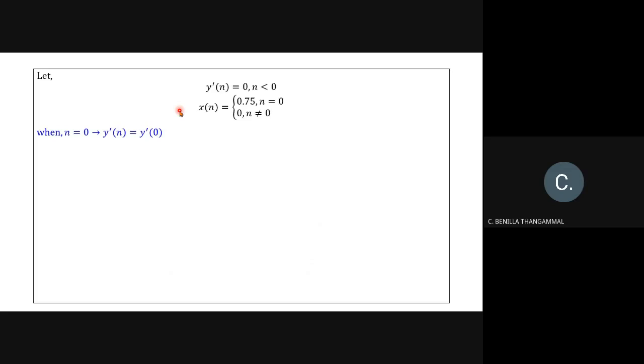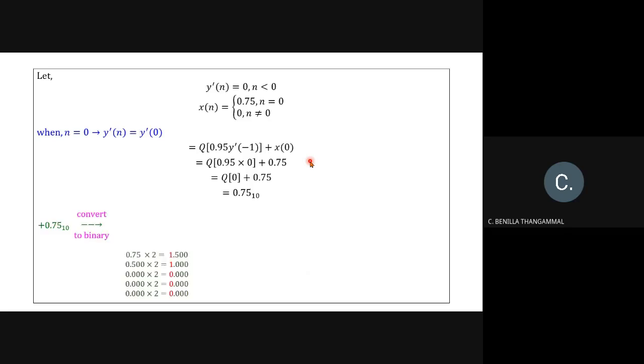For n equal to 0, y dash of 0 is nothing but quantization of 0.95 y dash of n minus 1 plus x of 0. So 0 minus 1 is minus 1, and quantization of 0.95 into y dash of minus 1, which is 0, plus 0.75. So for y dash of 0 you have to quantize 0.75. For quantizing 0.75, convert it into binary. They ask you to round off to 4 bits, so 5 bits should be taken. So 0.75 to binary is